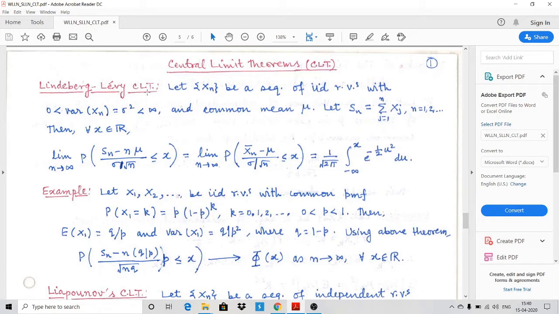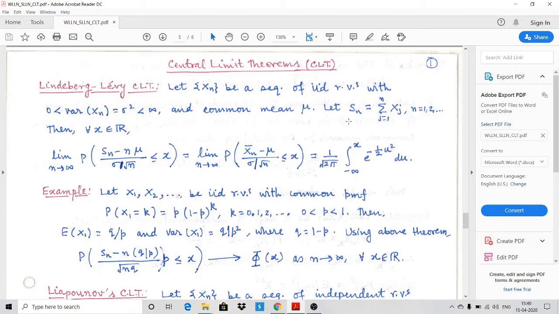So there is a Lindeberg-Levy form of CLT, which says that let Xn be a sequence of independent and identically distributed random variables, that is IID random variables, with variance sigma square which is finite. This is the condition which is required, that variance must be finite, and a common mean mu.